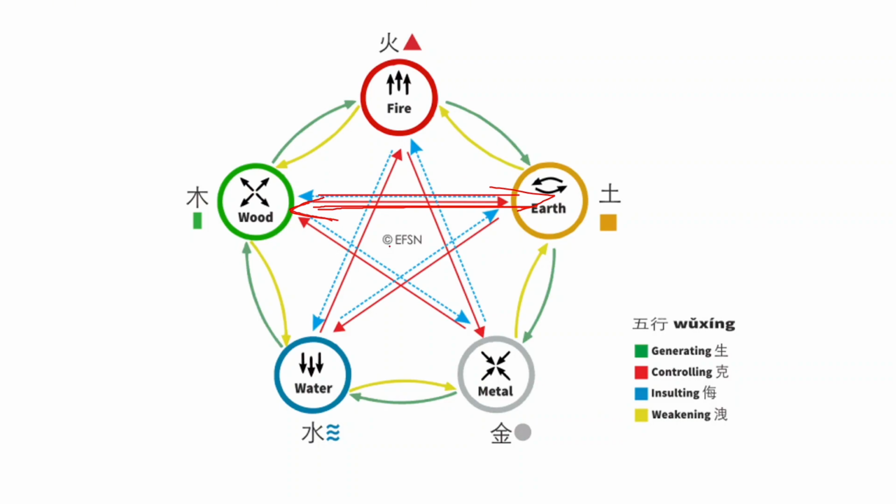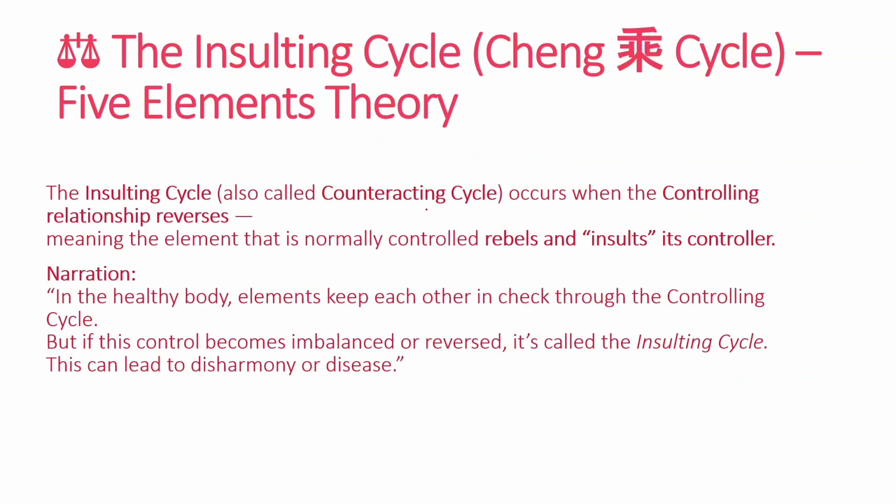So this is a different concept. We can say it is counteracting the other element also. The insulting cycle is also called the counteracting cycle, when the controlling relationship reverses. That means the element that is normally controlled rebels and insults the controller.